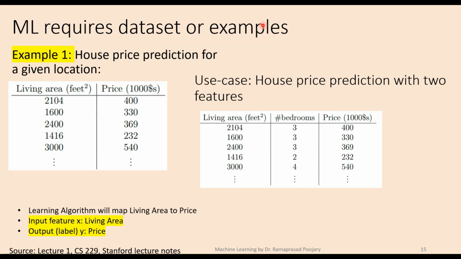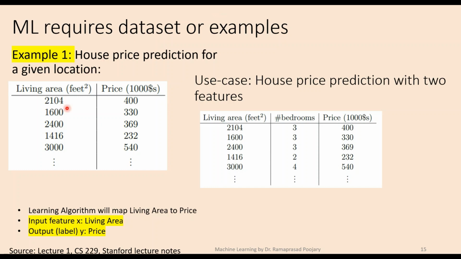Now, since we discussed data, we want to understand what exactly data is, because machine learning is all about learning from the data. So we want to understand what these data sets and these examples are. The type of data set depends on the application. We cannot have the same data set for every application or use case.